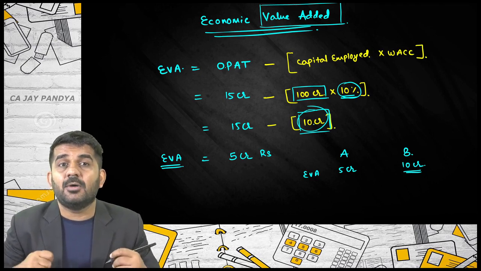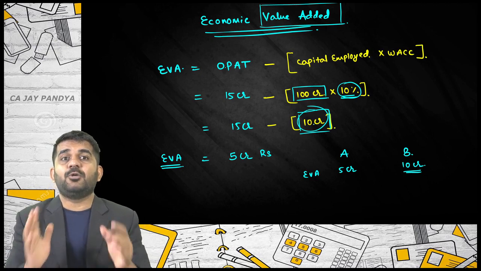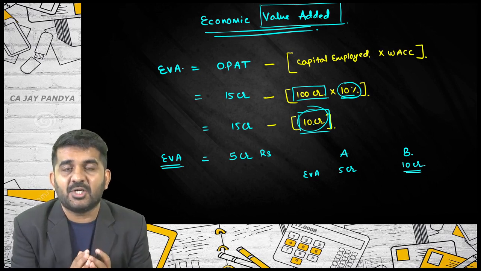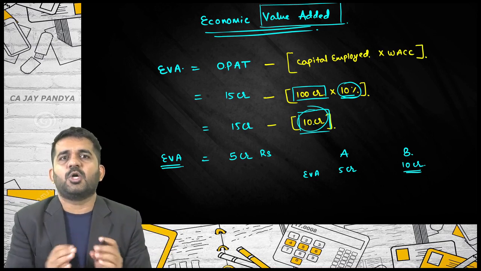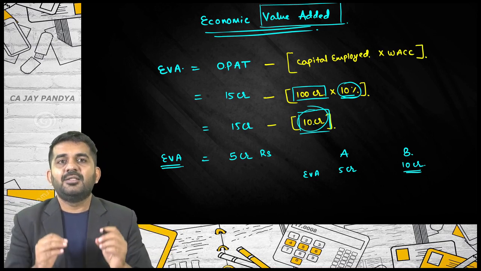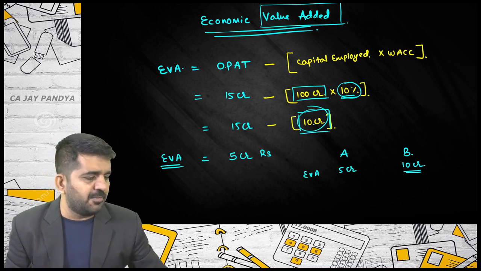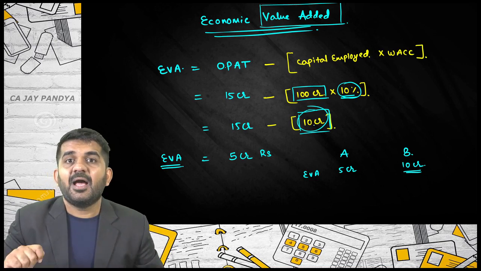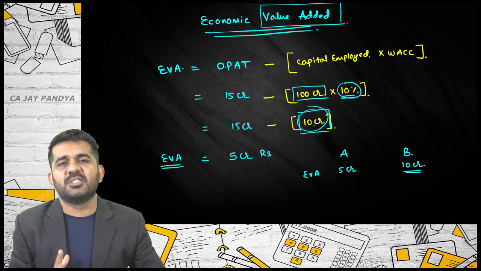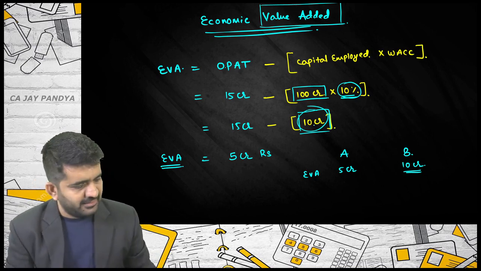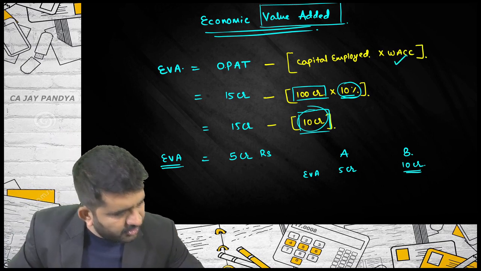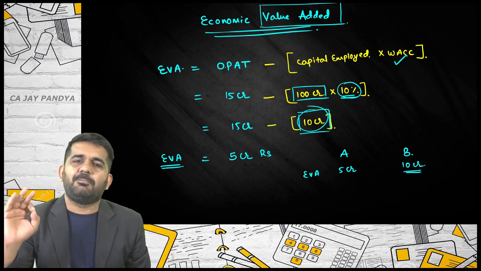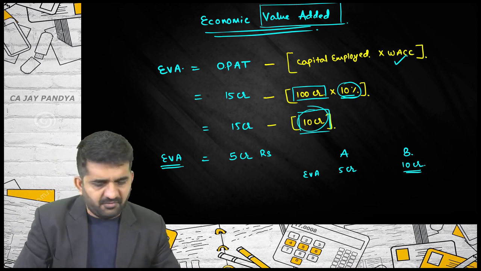My company is earning more as compared to the money which I am using. See, if in this industry I am using 100 crore rupees at a cost of 10%, then to make a financial break even, I should earn 10 crore. I am earning 15 crore, so 5 crore is nothing but economic value added. This is what economic value added is. You have learned this in your intermediate, but please try to understand. Here I am giving a brief idea about it.